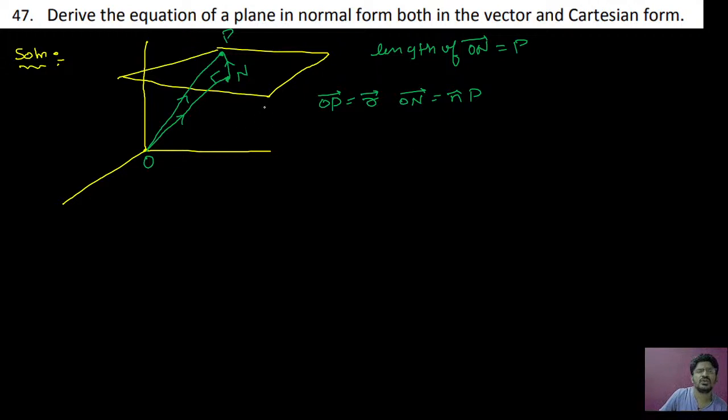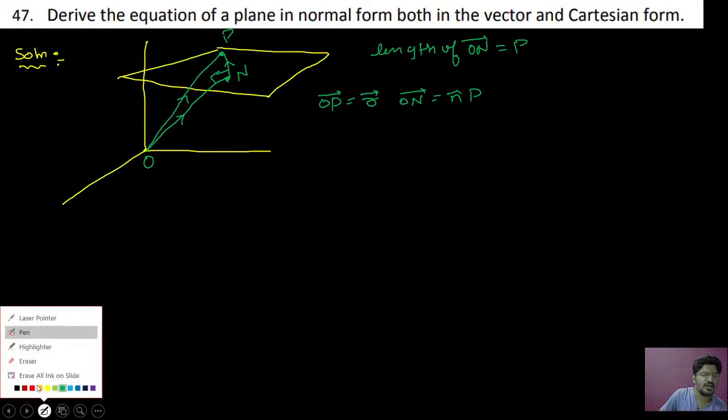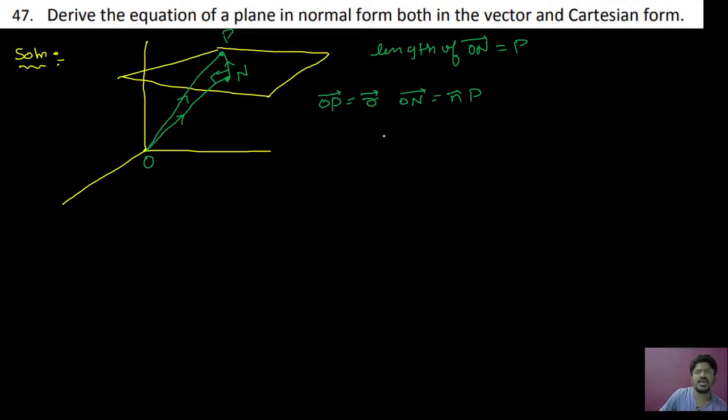Okay. Now you can just see that here vector NP is perpendicular to vector ON. You can use this condition. Therefore, this implies vector NP dot vector ON is equal to 0, because if two vectors are perpendicular, then their scalar product is 0. So NP is what?